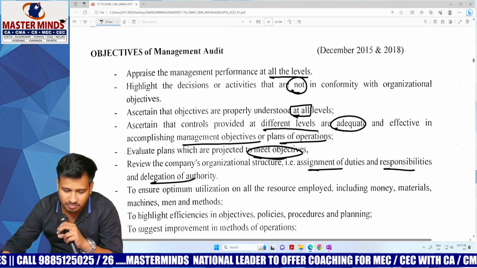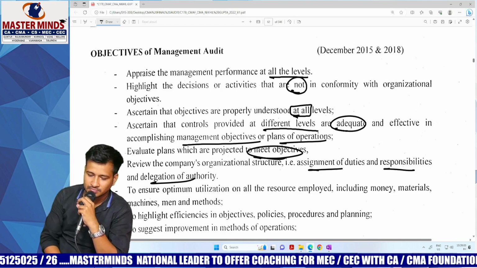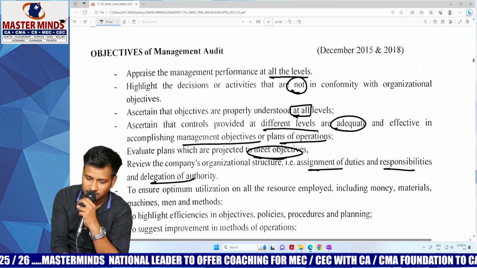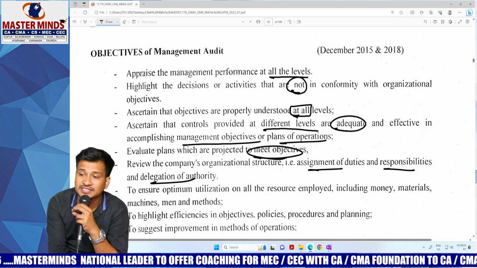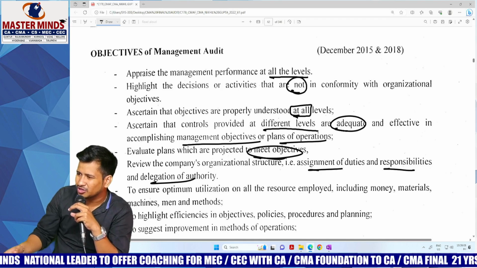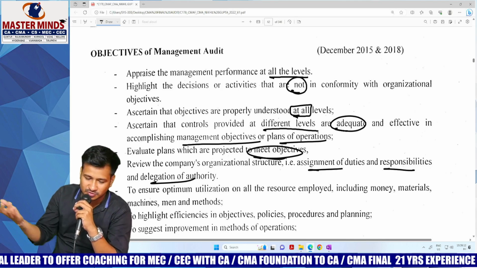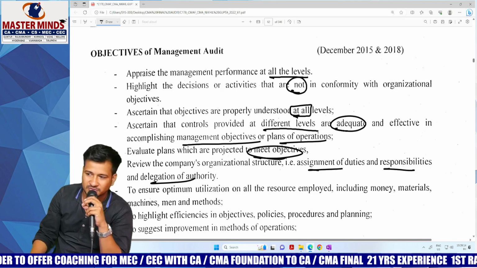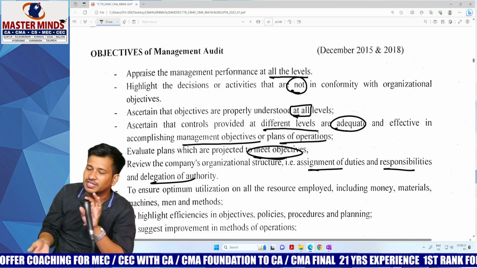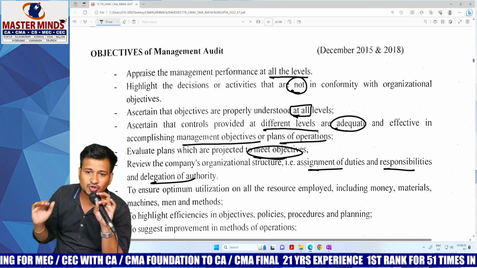To ensure optimum utilization of all the resources employed, including money, materials, machines, men and methods. Optimum utilization of resources. I hope you know the concept. Men is a resource, money is a resource, material is a resource, method is a resource, machine is a resource. You have to use each and every resource to the optimum utilization level. That is like maximum level. You should not waste anything.